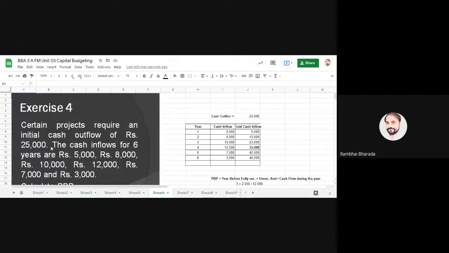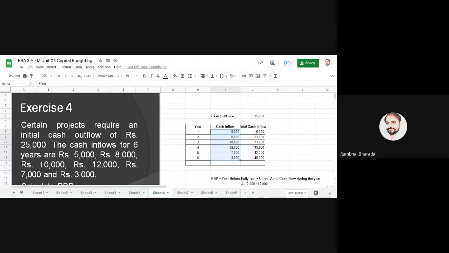You can see here the project cost is 25,000 in question number 4, and cash inflows are 5,000, 8,000, 10,000, 12,000, 7,000, and 3,000. It means the cash inflow is not equal for all the years. When it is not equal, we need to prepare a table like this. First we write the years. In column number 2, we write the cash inflow as given in the practical question.